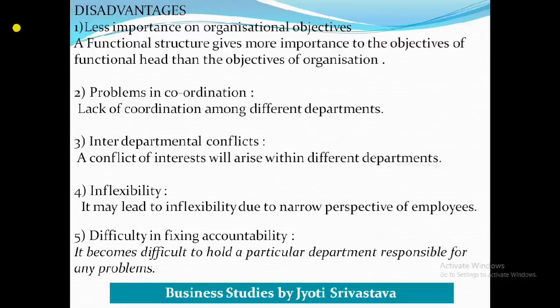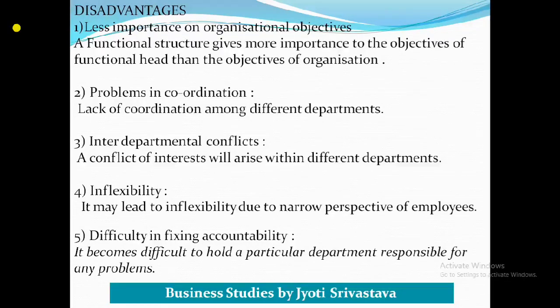Then the last disadvantage is difficulty in fixing accountability, meaning it becomes difficult to hold a particular department responsible for any problem. How? See, as we know, no department can work in isolation; they need to work in coordination. So it can give rise to difficulty in fixing accountability.